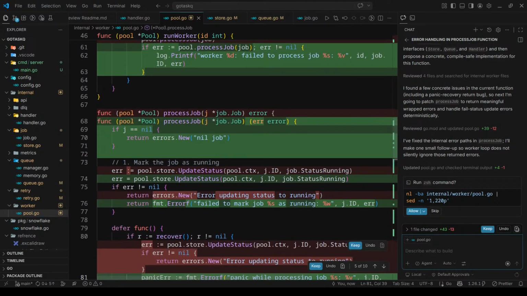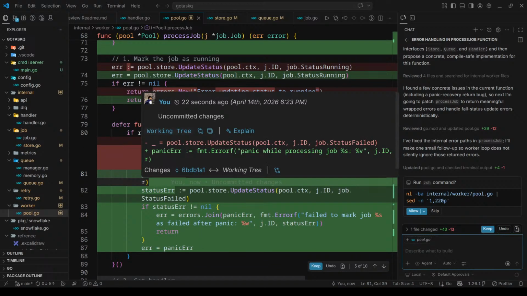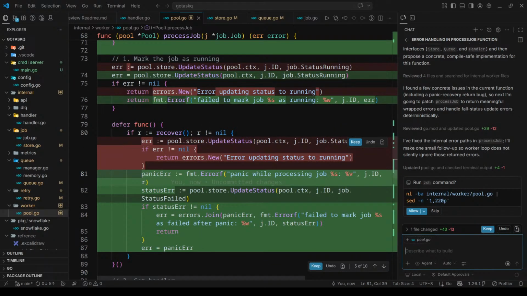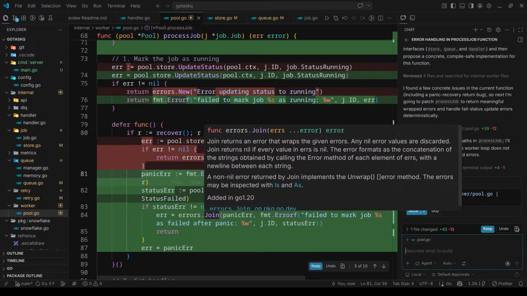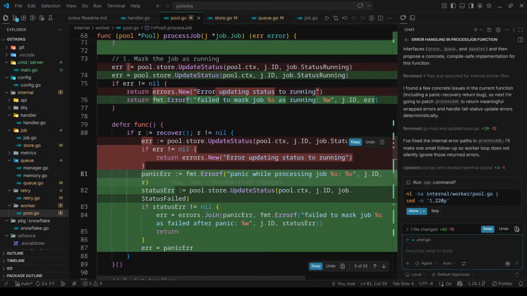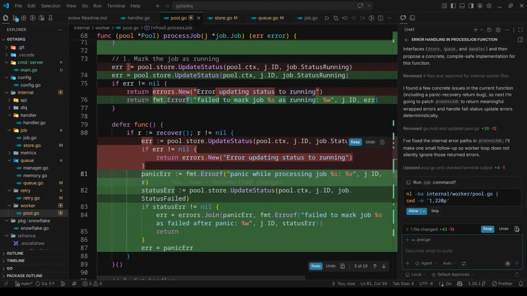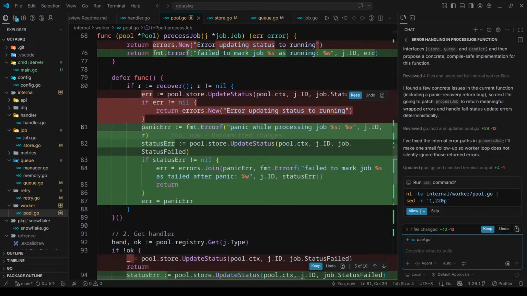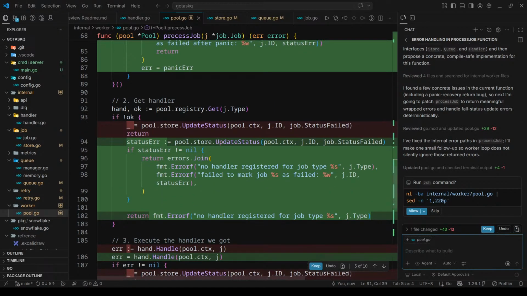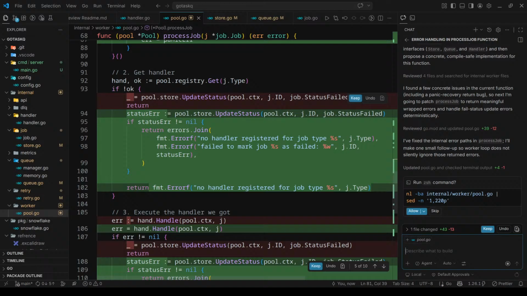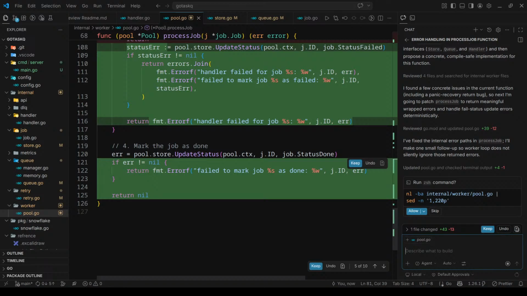Panic error, so it's returning a panic error. Panic while processing this. Status error. So it's defining a status error and a panic error. If status error is not equal to nil, errors.Join. Okay, it's joining the panic error and the status error. Failed to mark the job after panic, and it's setting error as panic error. That's great. Okay, here we have status error, this. At the end, it's returning nil.